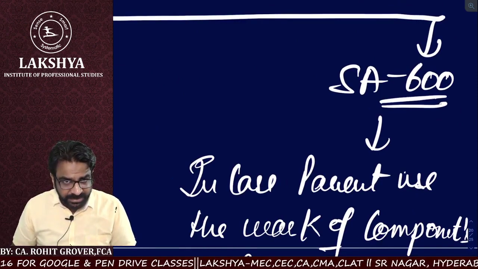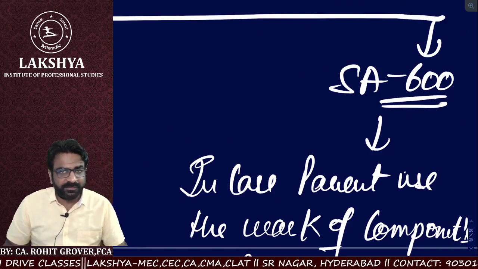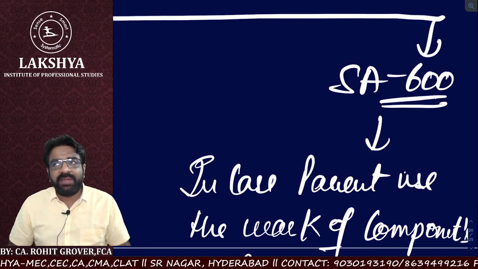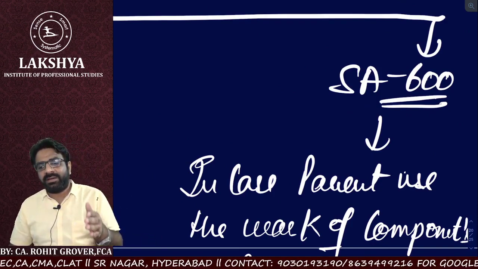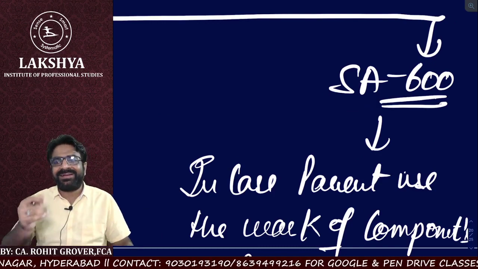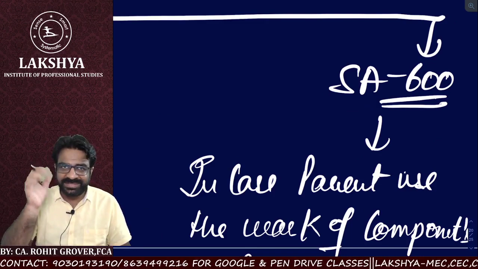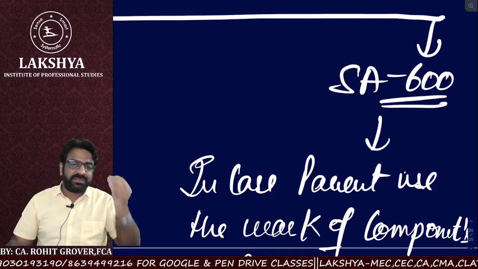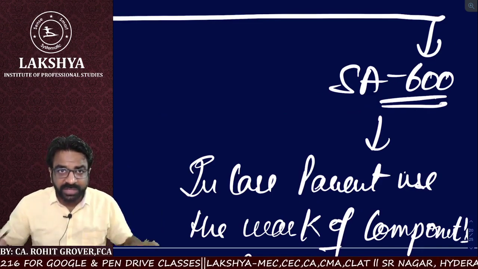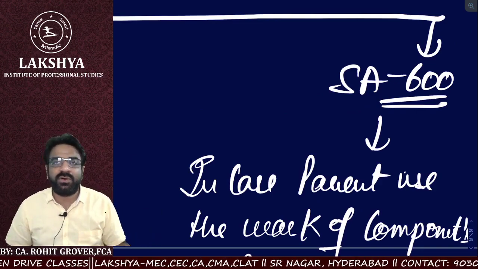In case the component auditor and the parent auditor are different, then there can be two possibilities. What are the two possibilities? If the parent auditor thinks that he can do the complete audit on his own, then in that case he need not take the help of component auditors. But if he thinks that he is not able to do the complete audit of the consolidation on his own, he will definitely need to use the work of another auditor.